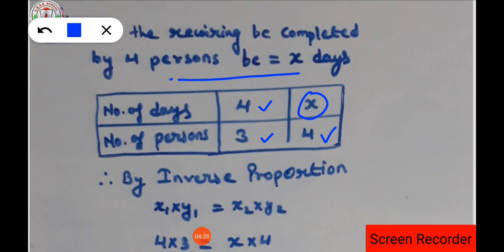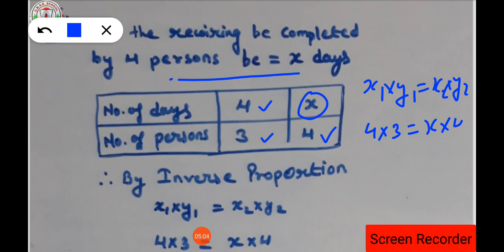What is inverse proportion? We have x1 into y1 is equal to x2 into y2. This is the inverse proportion we have. What is the value of x1 we have? That is 4. Y1 value we have is 3, equal to x2 value, which is x, which we have to find out, and y2 value we have is 4. Now we have to find out the values. So here 4 into 3 is how much?